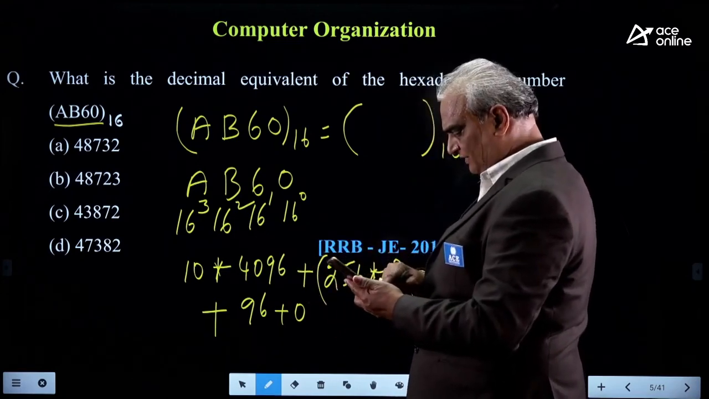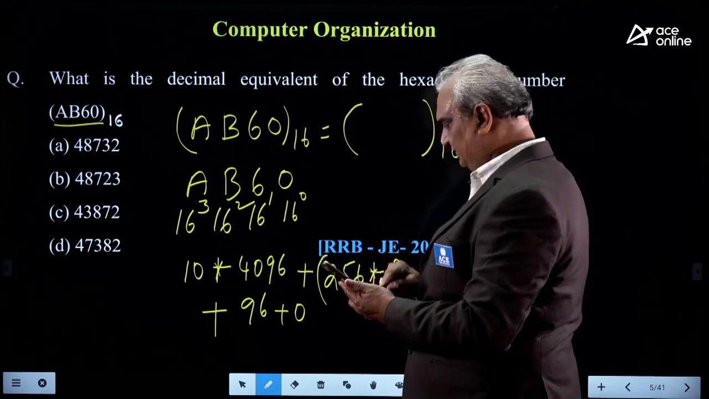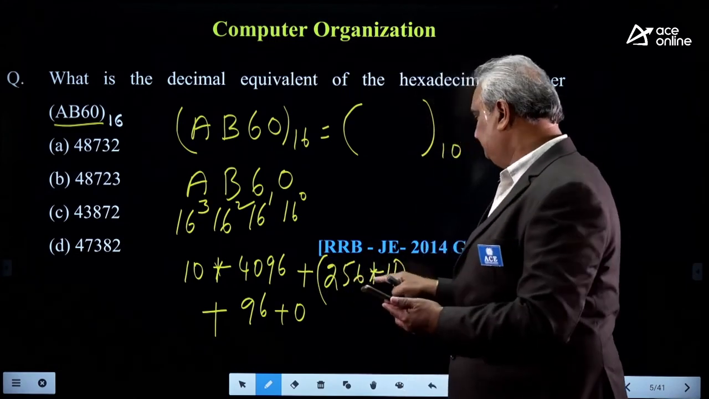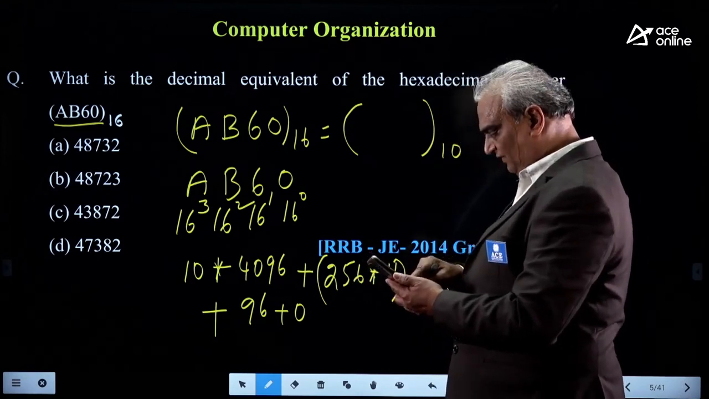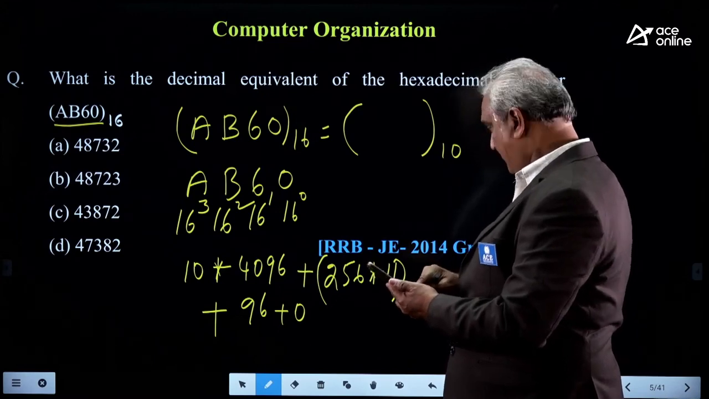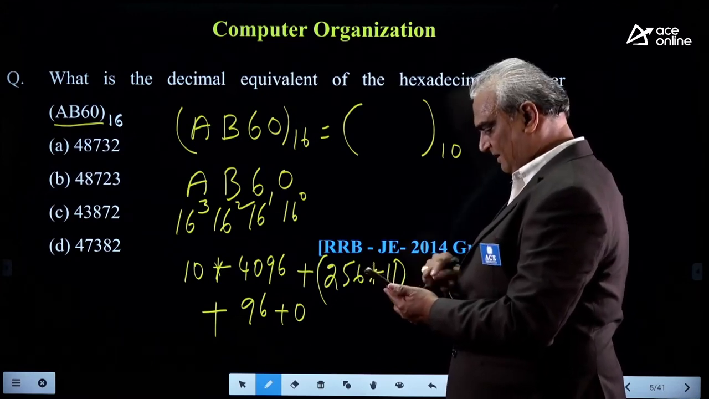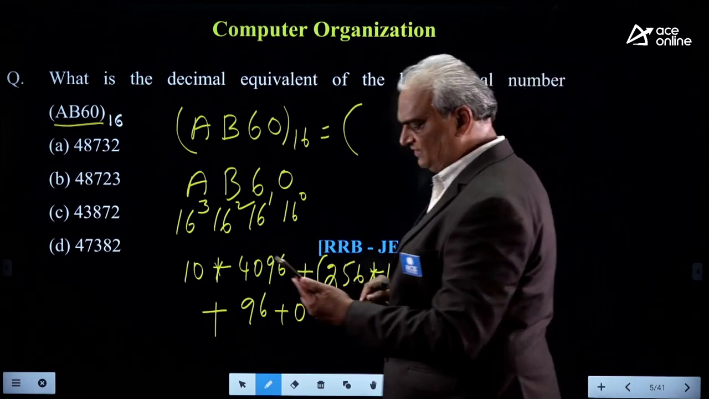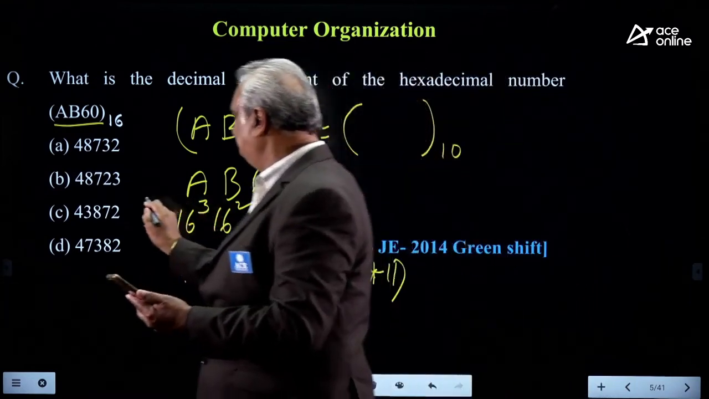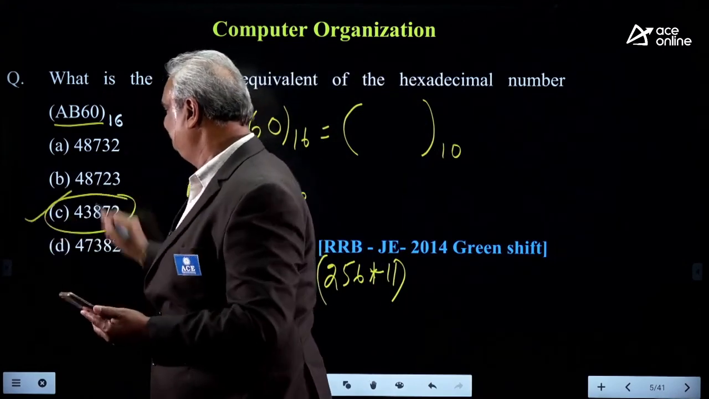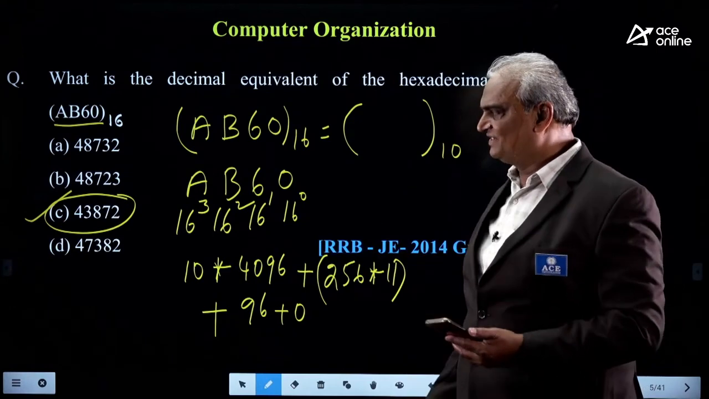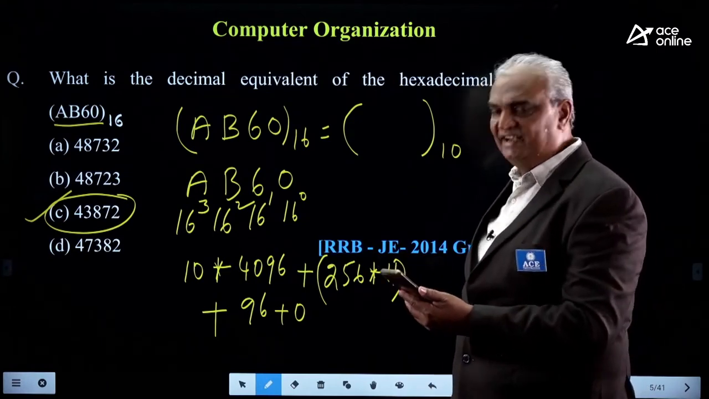Here, 40960 plus 256 into 11 plus 96. We got answer 43,872. Okay? It is the correct answer, 43,872.